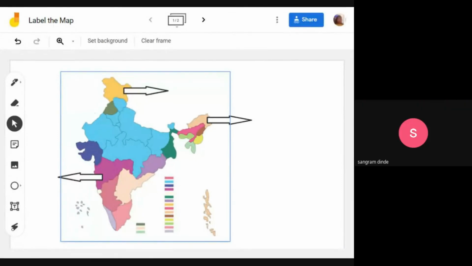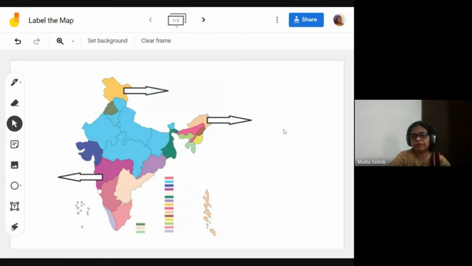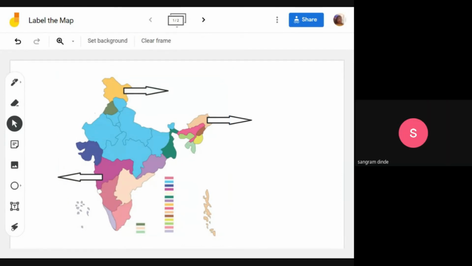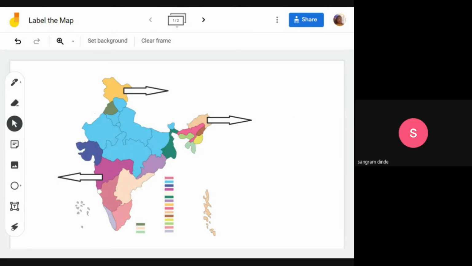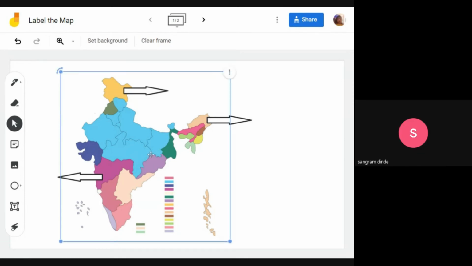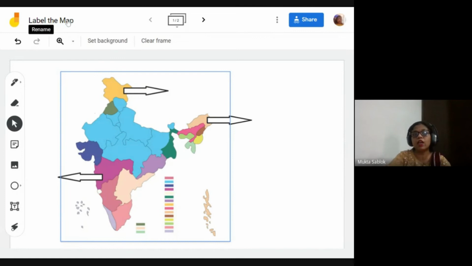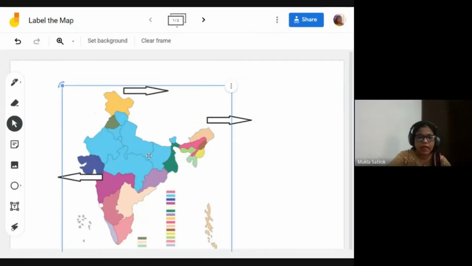Excuse me, ma'am. Is it visible now? Sorry for that. I have one query. Ma'am, as you said, we can create a duplicate frame. So can we give each child's name to that frame? No, the heading of this is one only. The name of the jam will remain one only, for each individual child to work on each frame.